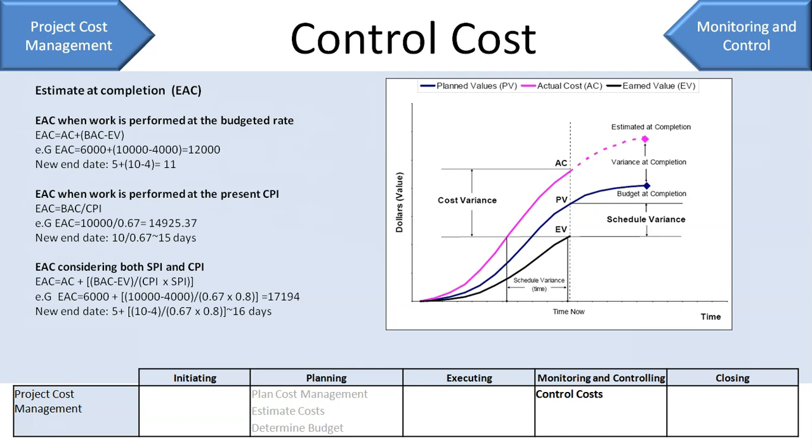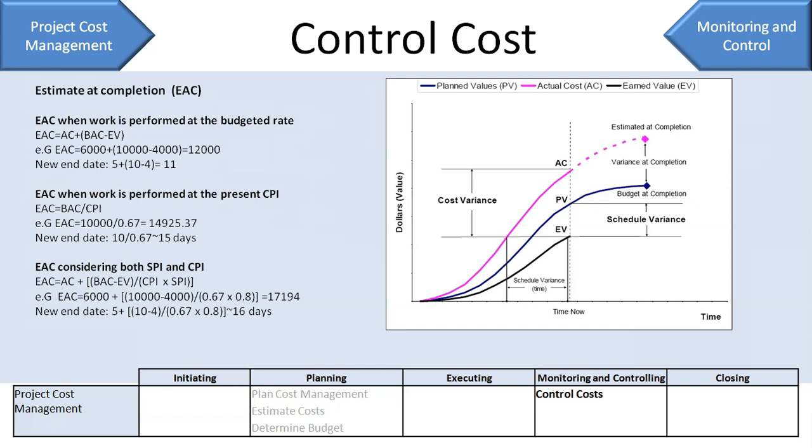Then your formula would be your actual cost which you have spent plus the remaining work divided by your cost performance index and your schedule performance index. So the formula is AC plus BAC minus EV, that is your remaining work, divided by your CPI and SPI.